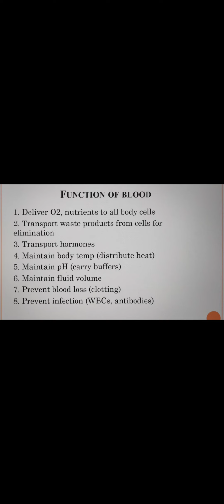In the blood there are some clotting factors which help in the prevention of blood loss. Then prevent infection. WBC, a type of white blood cell, helps in the prevention of infection. Not only WBC, even the antibodies help in the prevention of infection.